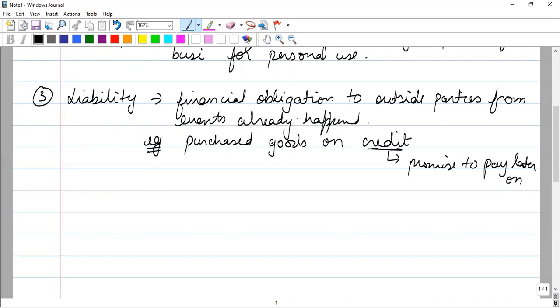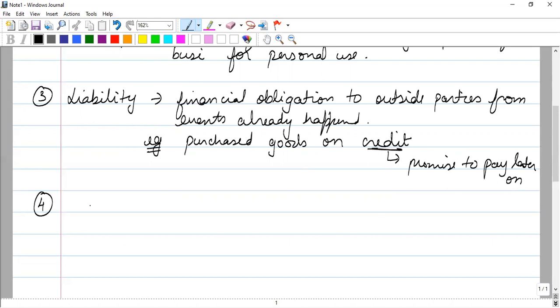So it becomes financial obligation that we have to pay him financially for events already happened. What event has happened? We have purchased from him on credit. That is, we have promised him that we will be paying you later on. You give us the goods or the asset right now and we will pay you later on. That is called liability.